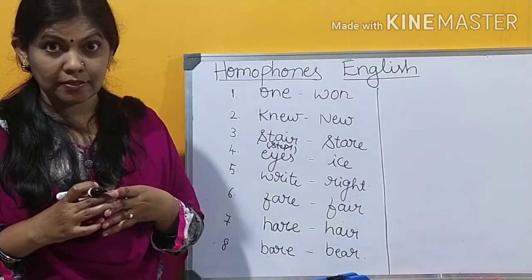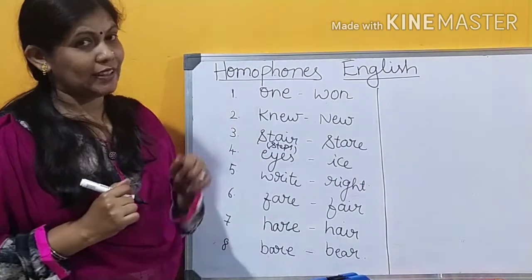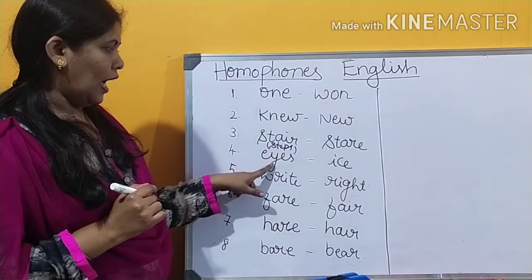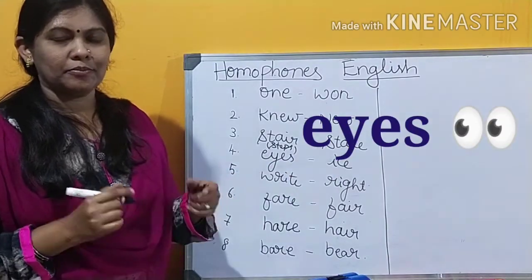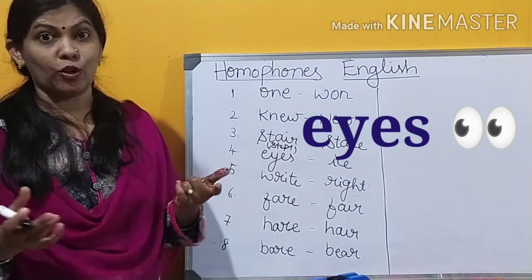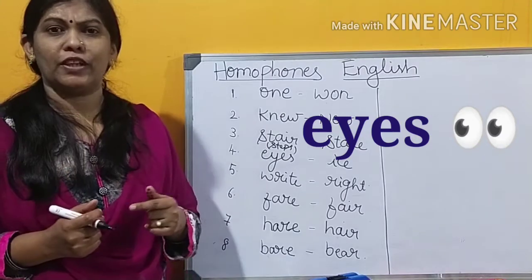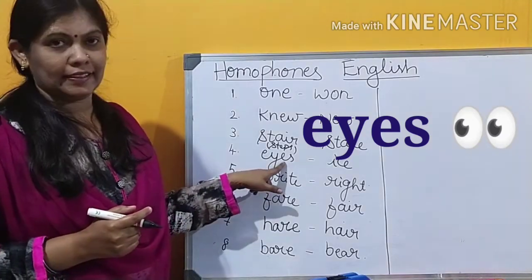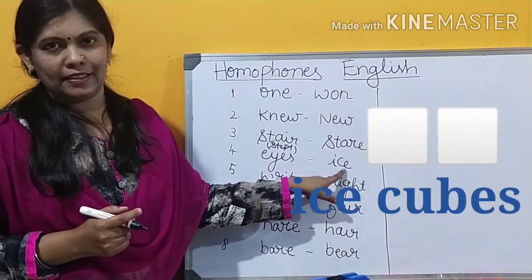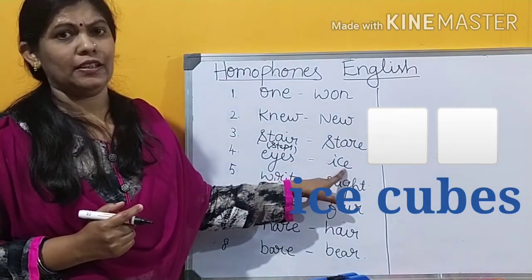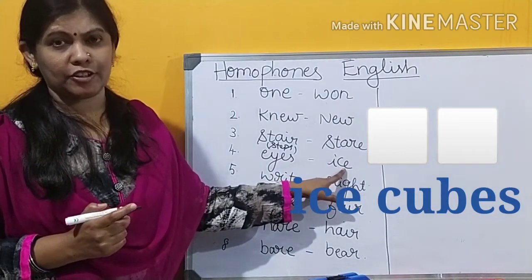Like this. That is staring. Eyes. Yeah, it's a very easy one. You all know. Pair of eyes we have, that is eyes. This is ice that we make in the refrigerator. Ice cubes.